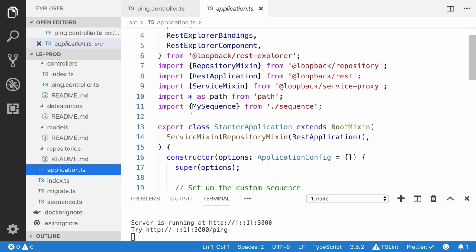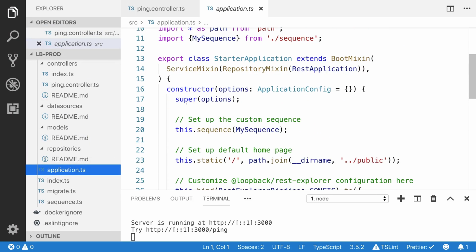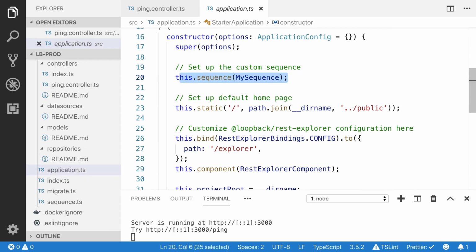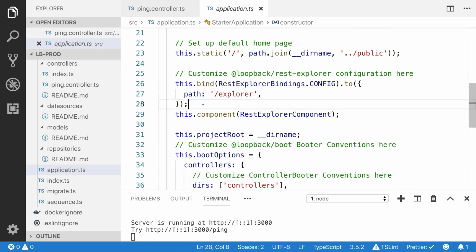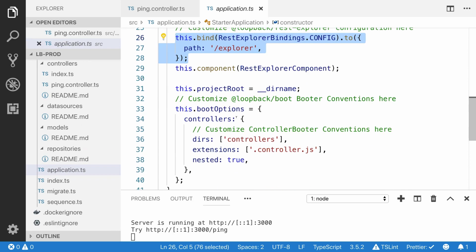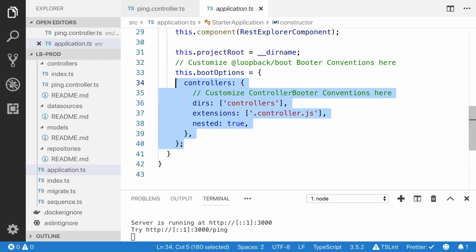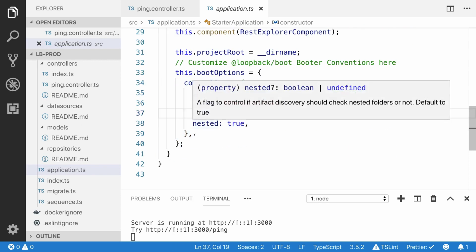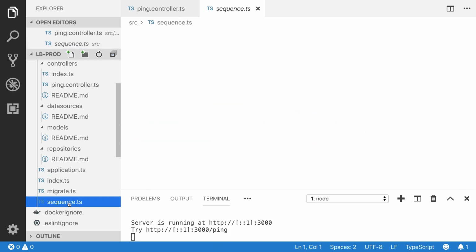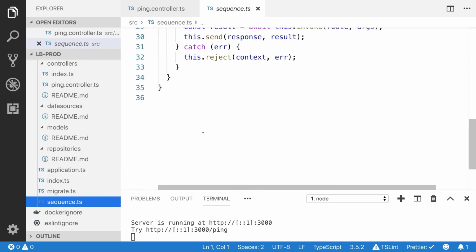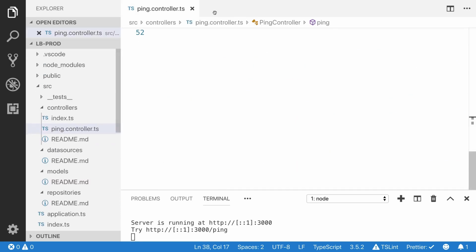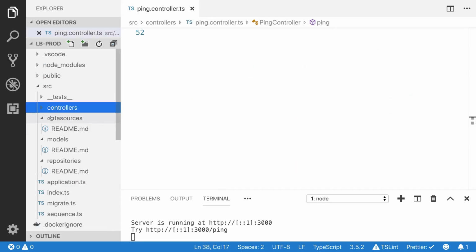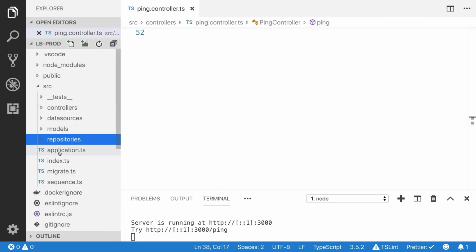This is our starter application. It is going to set up the sequence, static file, API Explorer path, controllers directory. I'll teach you more about the sequence, migrate, all this stuff. You don't need to worry about these stuff. Don't get overwhelmed. I'm going to teach you everything.